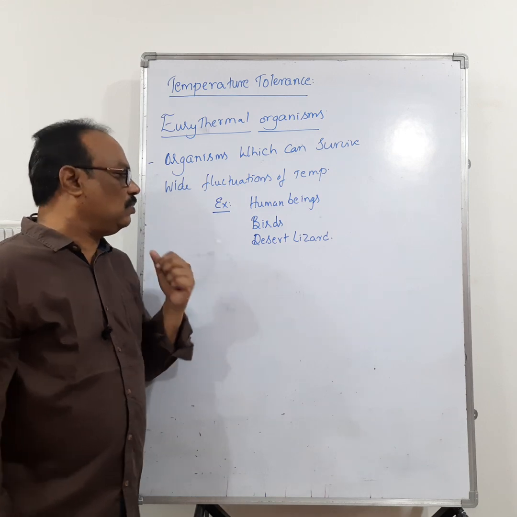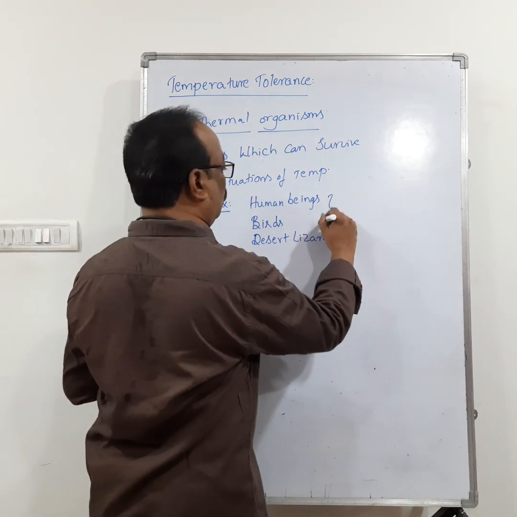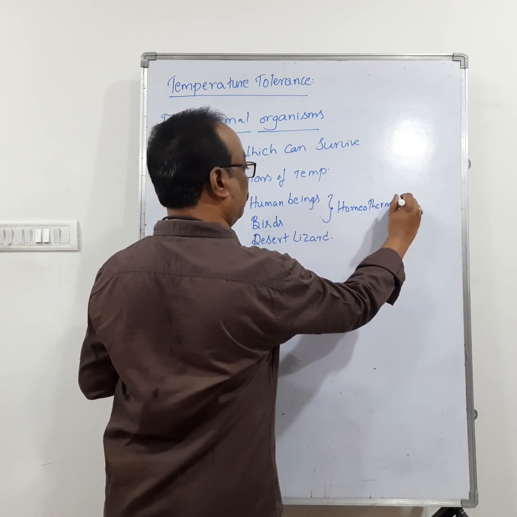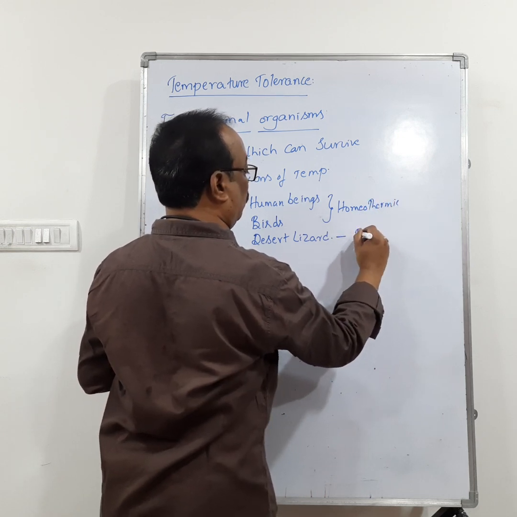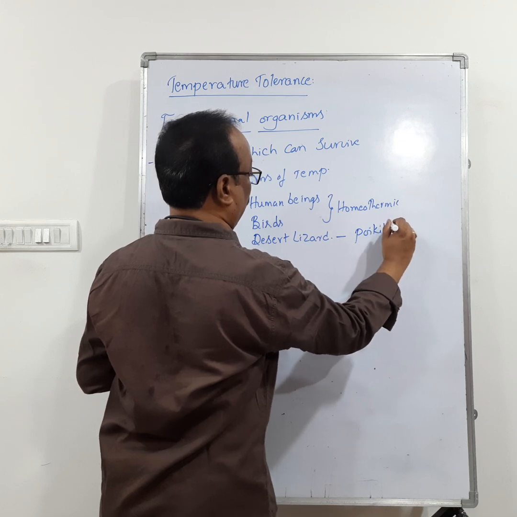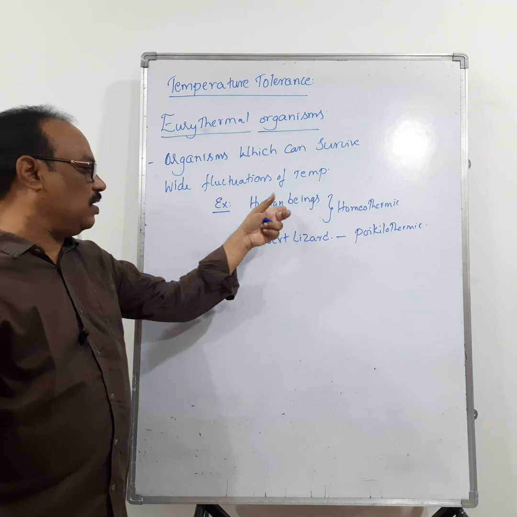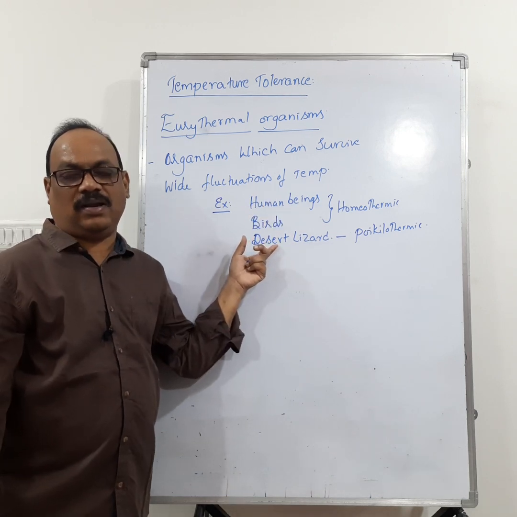Human beings and birds are homeothermic, and this is poikilothermic. So these are warm-blooded animals. It is the cold-blooded animal, right?